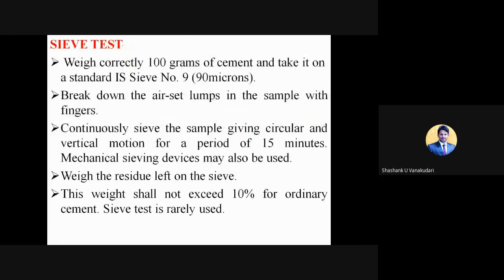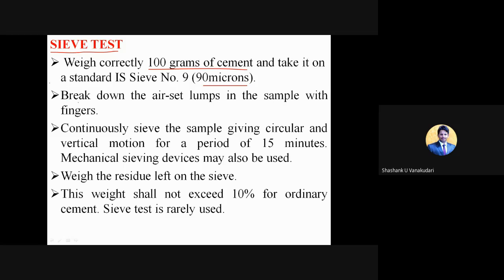Okay, the first one is very simple, that is the sieve test. First you need to take around 100 grams of the cement sample from the cement bag. Clear? And then you should sieve that by using a 90 micron sieve. If any lumps are there, you can break them by using hands or fingers. No need to use any sharp edges. Just by applying a certain strength, it will get disturbed and be in powder form. You can use your fingers also.